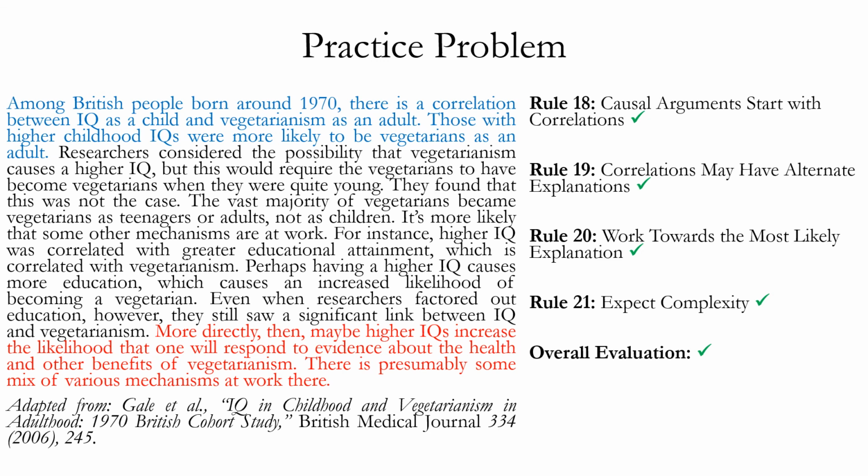Oftentimes the best causal arguments are those that acknowledge the complexity, either of multiple causes or, as in this case, of multiple mechanisms by which high IQ may bring about vegetarianism. So overall, it does a good job, and it's a nice example of how scientific research is often relatively careful in trying to draw causal claims out of evidence for correlations.